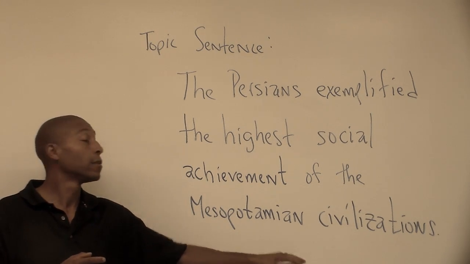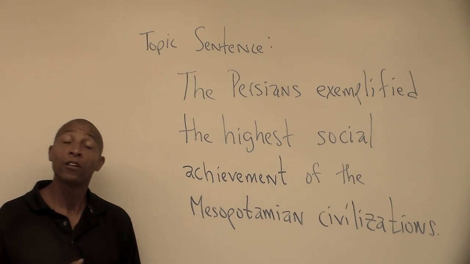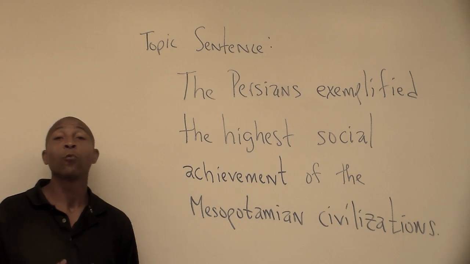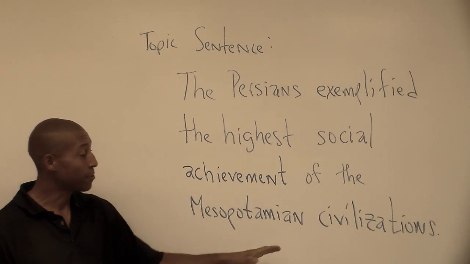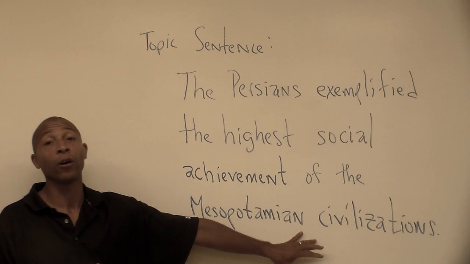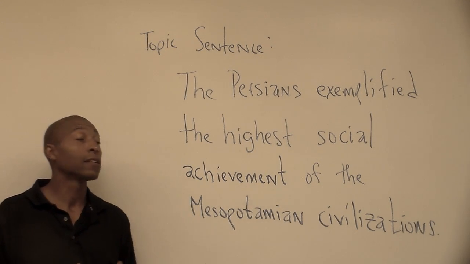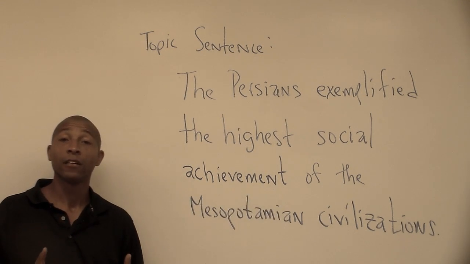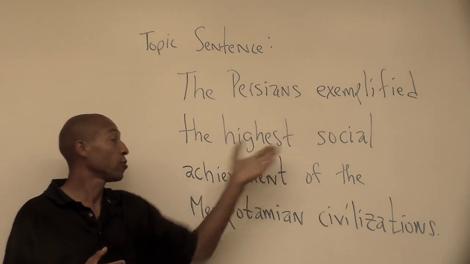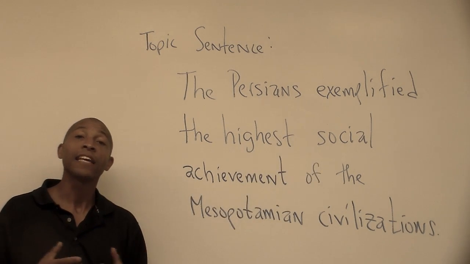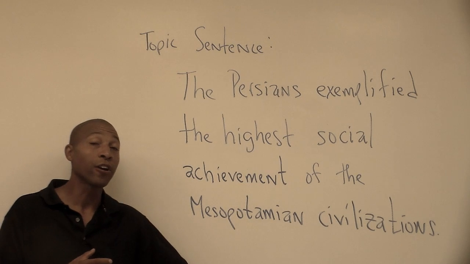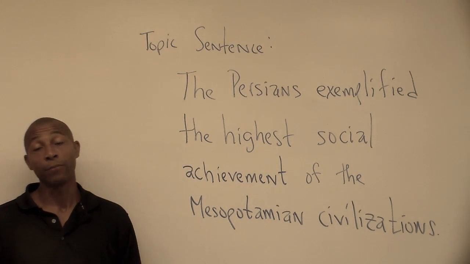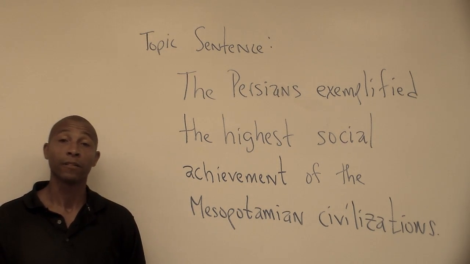So for example, if in my paragraph I'm going to talk about the fact that the Persians were tolerant of other people as specific evidence to prove this point, then I would not state that specific evidence here. I would use social achievement. That is the analytical parameter that refers to my specific evidence that I'm using to support and prove the argument.